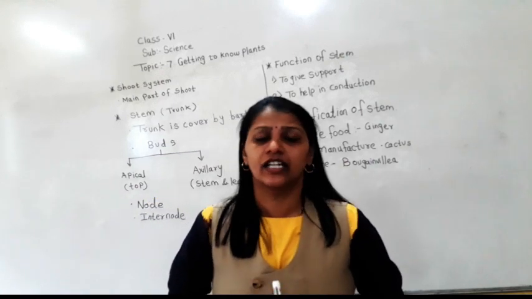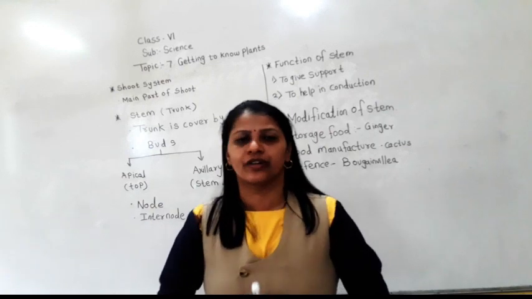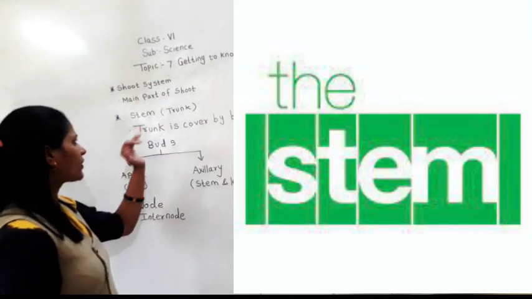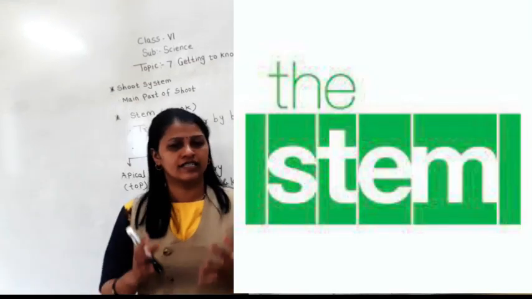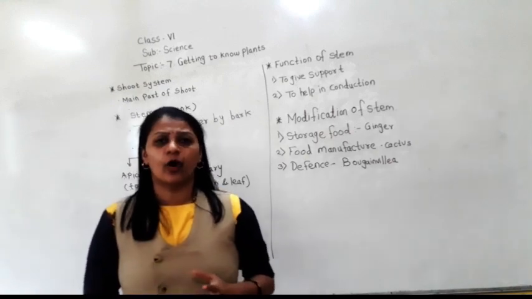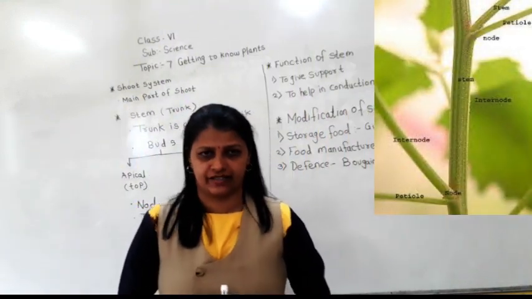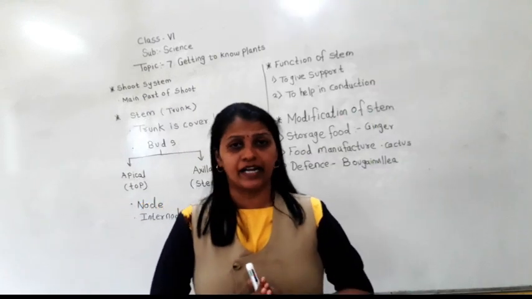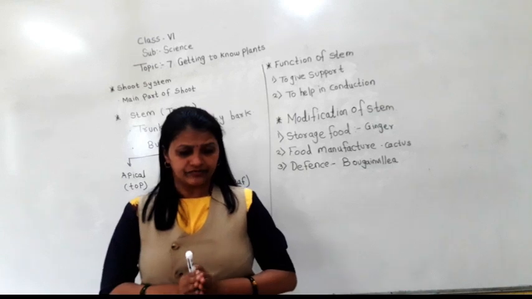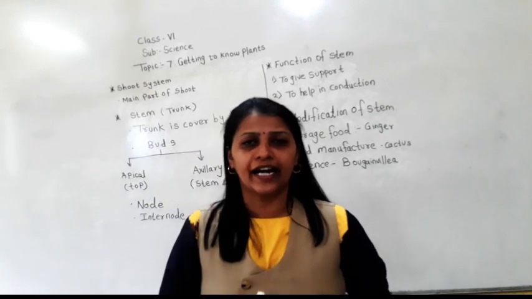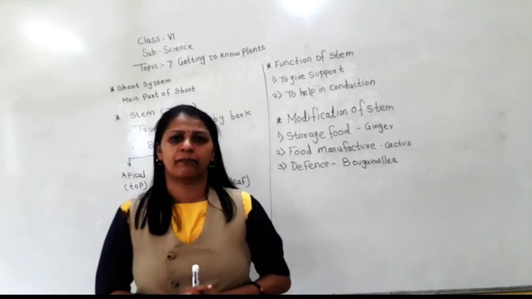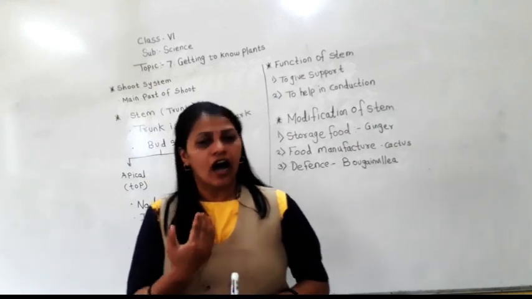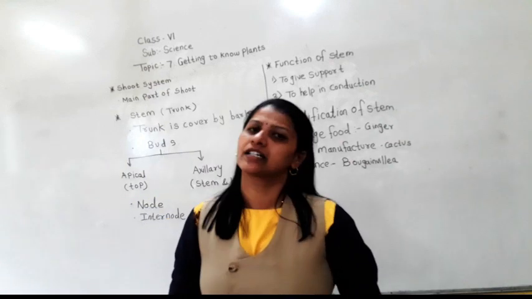So let's learn them one by one. In today's video we are going to discuss the stem. It is a very important part of the plant. In some plants it is very hard and strong, and it holds the plant upright. Because of the stem, the plant can be upright, meaning straight.